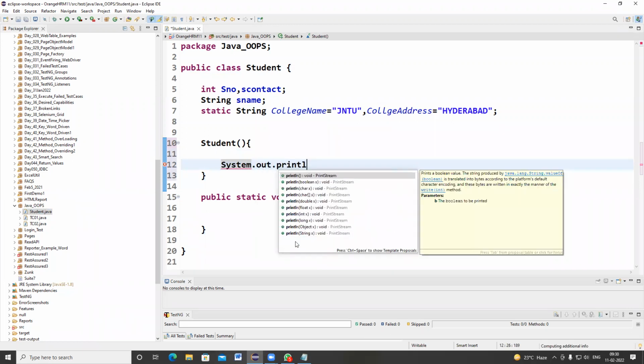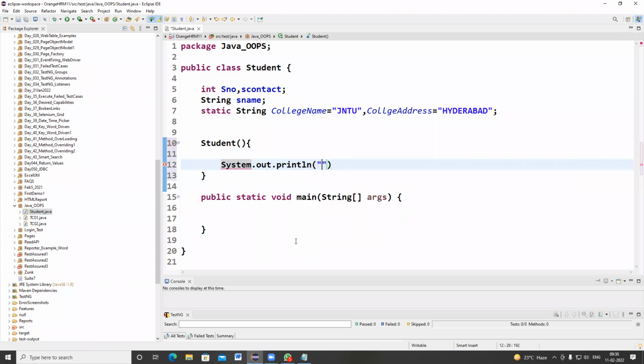System.out.println, default constructor. What is the purpose of a constructor? I'm going to tell you now. What is the difference between a method and a constructor?